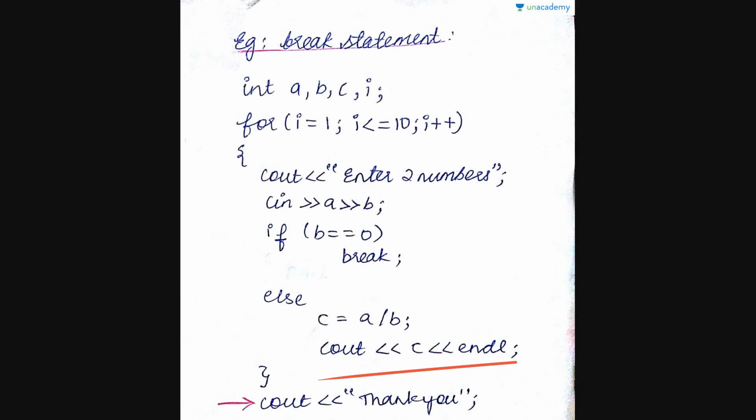And after doing this, you increment i. i gets incremented and the process keeps repeating. After i gets incremented, you again check the condition and this happens. Either when the condition fails or when you find b equals to 0, you come outside the loop, whichever happens sooner.